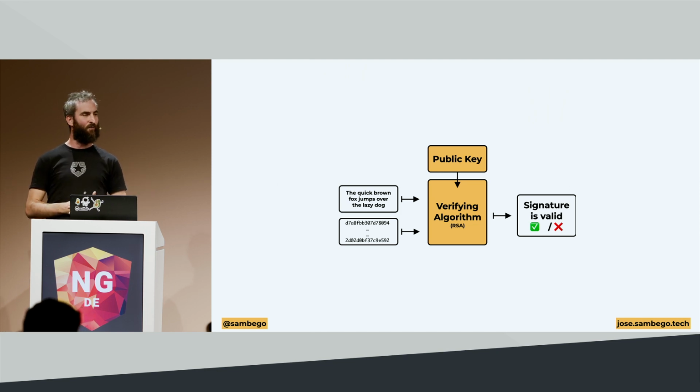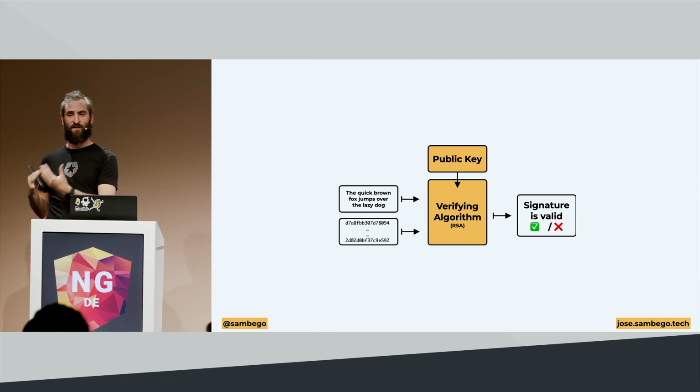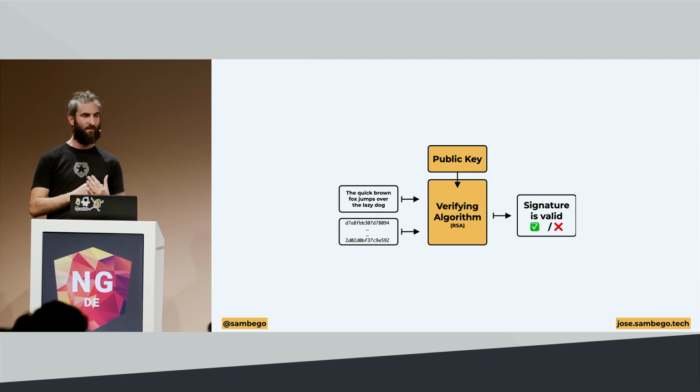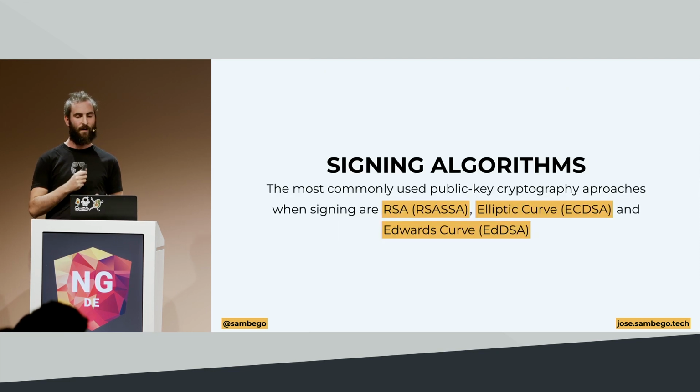But the important thing to remember here is that you're going to use a private key to create digital signatures, and you're going to use public keys to validate those signatures, and you can share those public keys with anybody, so anybody would be able to validate my signatures. So the most commonly used public key cryptography approach when signing is RSA. That's the most commonly used one, but you also have elliptic curve, ECDSA, and Edwards curve, which are a bit more complicated, but those are the main flavors of public key cryptography that we see these days.